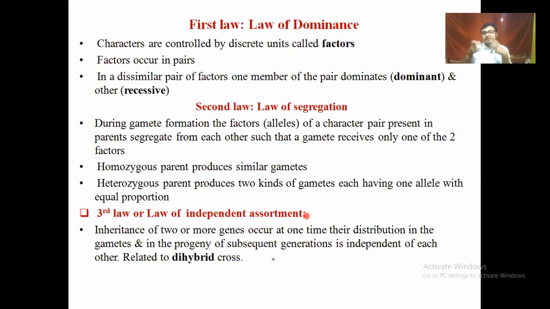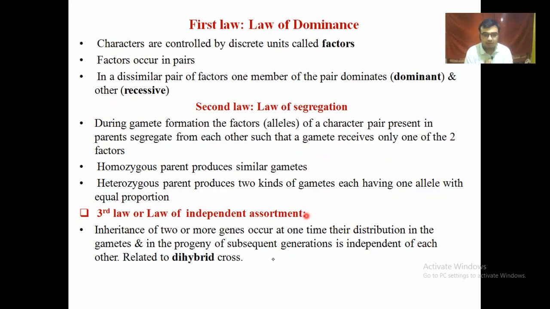The second law is the law of segregation. That means the genes segregate from the parental generation before the F1 generation, and they pair up again and form the parental types in a later generation, which is mainly found in the F2 generation. The pure character comes up in the F2 generation because selfing in the F1 generation happened.